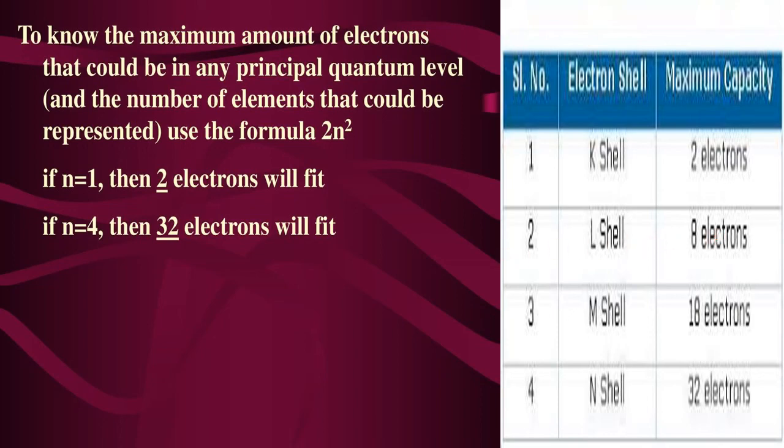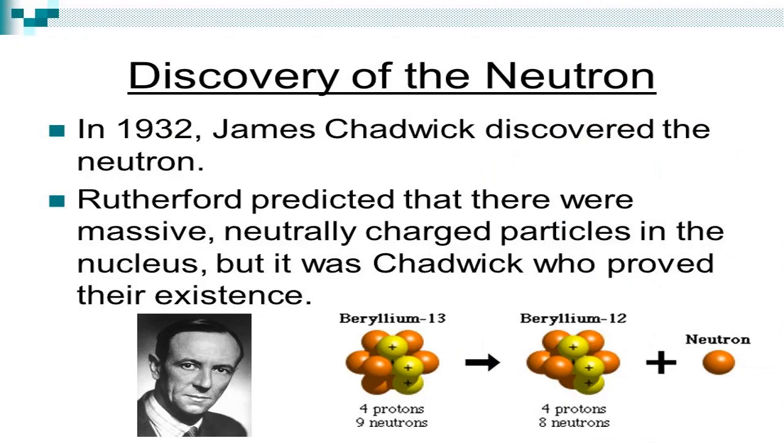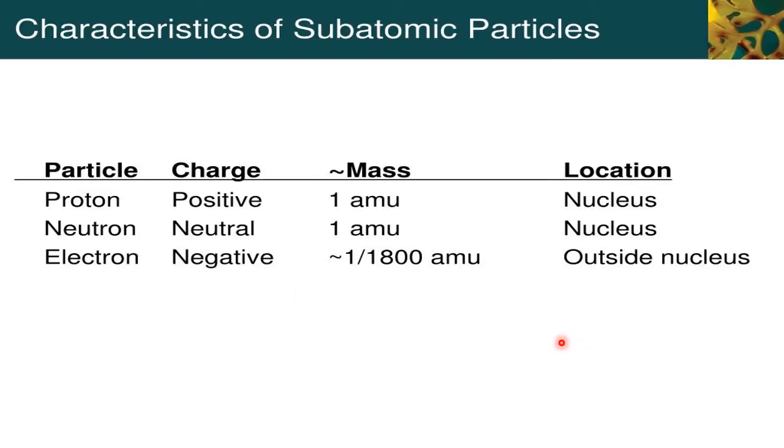In the meantime, James Chadwick discovered the neutron particle by beryllium bombardment. So as of now, there are three fundamental particles in an atom: proton, electron, and neutron. So this is the table. Please go through their mass, charge and location.